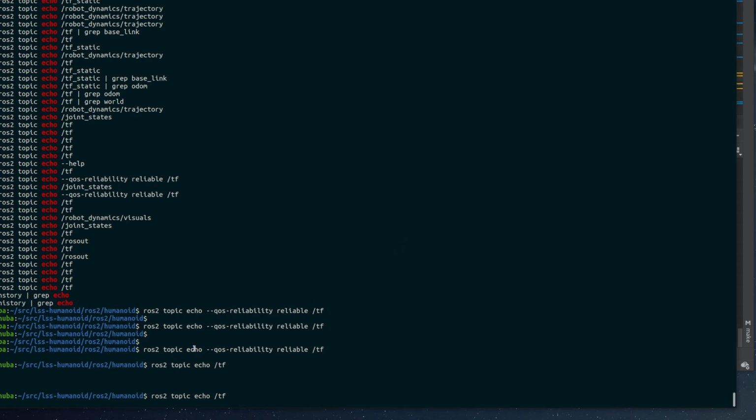Okay, so first I have this ROS2 topic echo TF. Now the TF, in my case, is published by one of my own nodes called Robot Dynamics. It's not published by the joint state publisher in most cases. No, the TF in this case is published from my node. So I'm not getting any data from that right now.